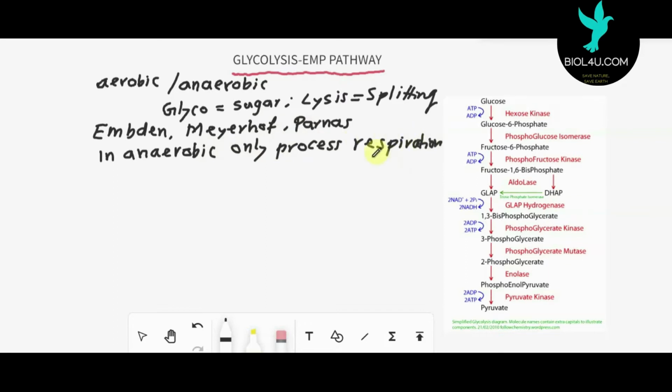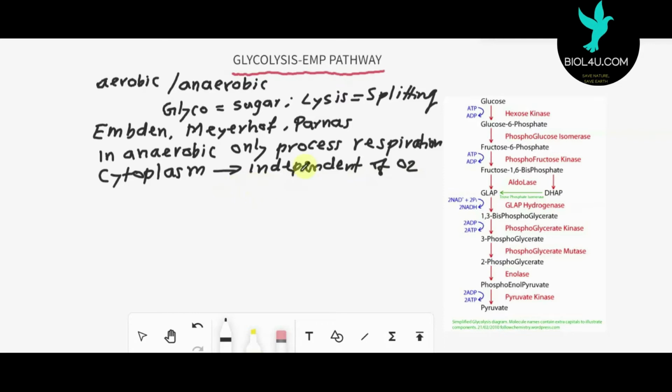So it is a common pathway for both aerobic and anaerobic organisms. This process takes place in the cytoplasm of the cell, not in the mitochondria. The reaction is independent of oxygen, it is not dependent on oxygen. Hence, it is a common pathway for both.